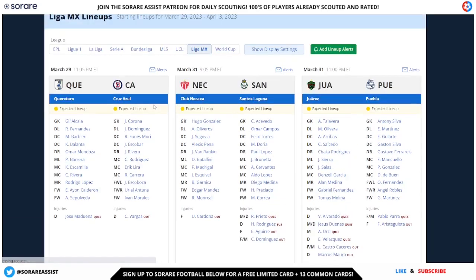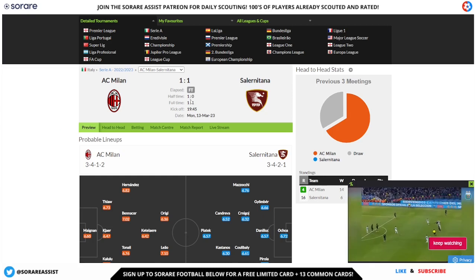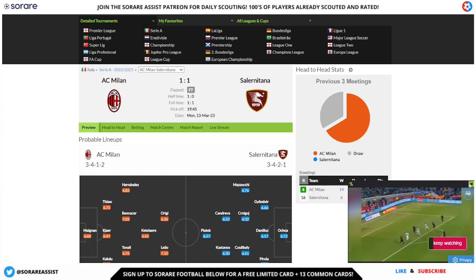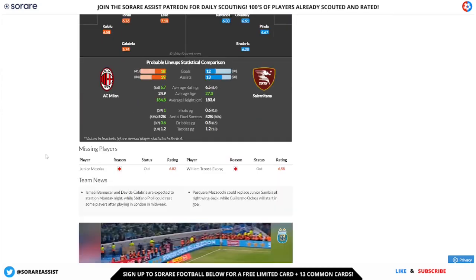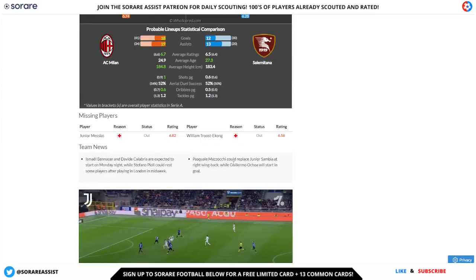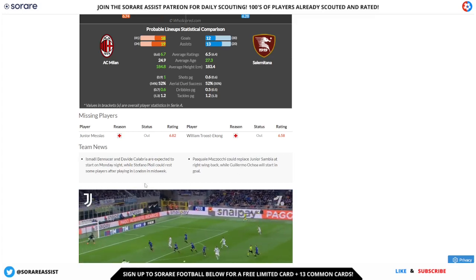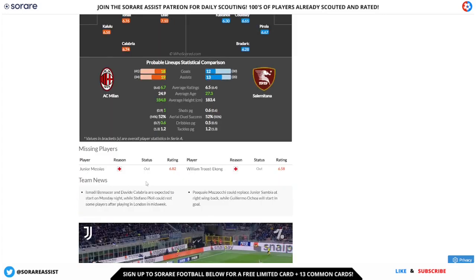So this is definitely a decent site to look at and compare to other sites in terms of the predicted lineups. Another one that's also good for this is whoscored.com. Now again, the predictability of these lineups is not always that on point, but it is another good resource to compare the predicted lineups. They have a number of leagues, as you can see here, where you're going to get the predicted lineups. You can also get a little write-up at the bottom as well of why potentially people could be out, or maybe some people could be rested and things like that.